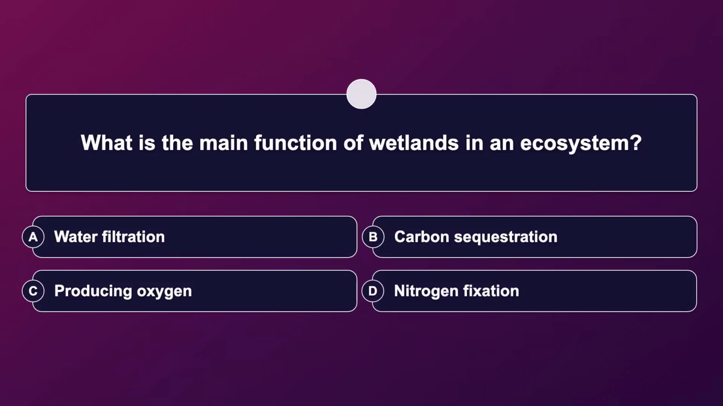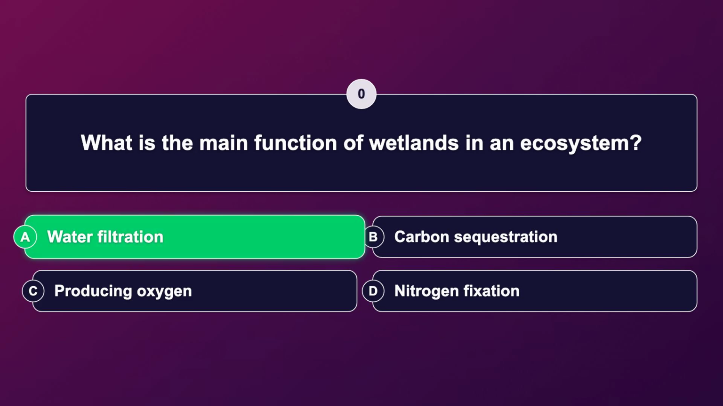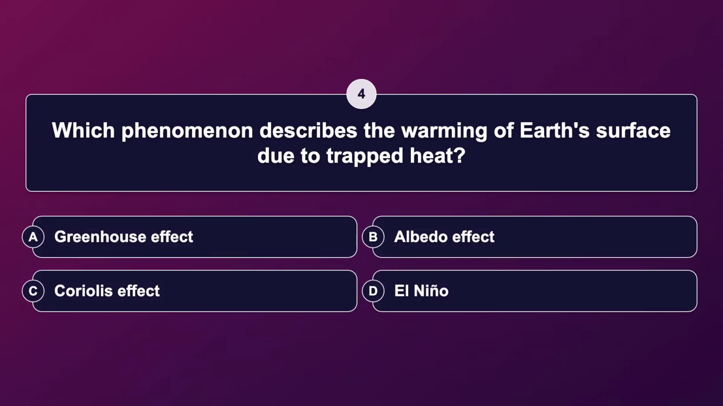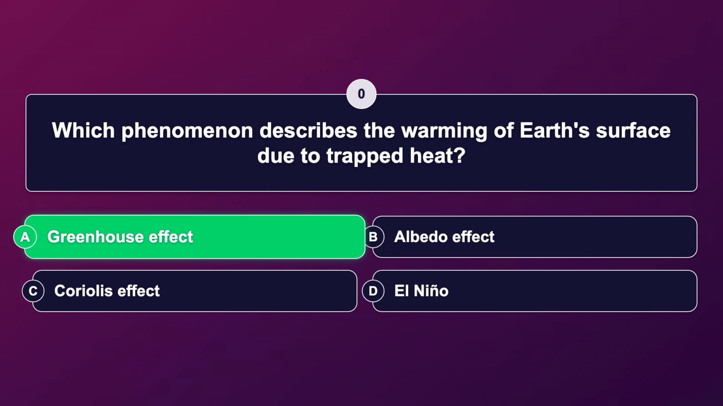What is the main function of wetlands in an ecosystem? The correct answer is water filtration. Which phenomenon describes the warming of Earth's surface due to trapped heat? The correct answer is greenhouse effect.